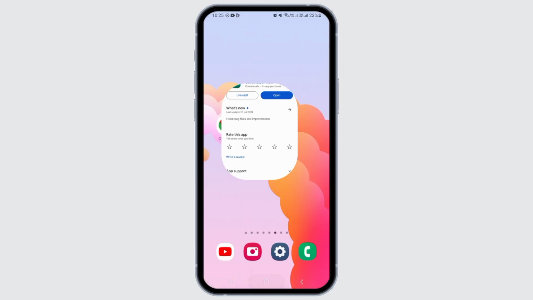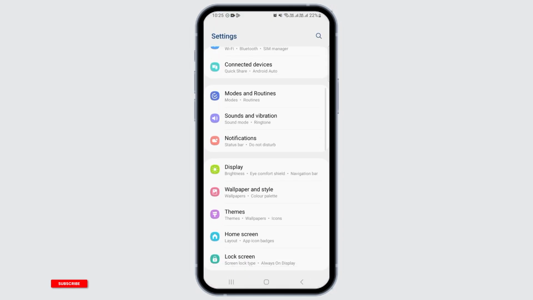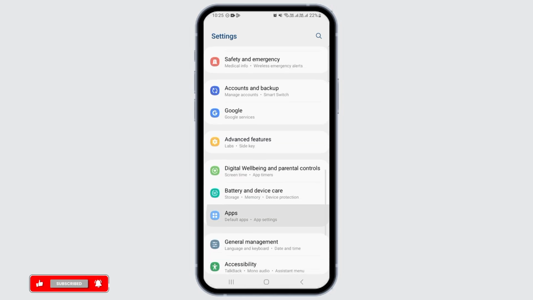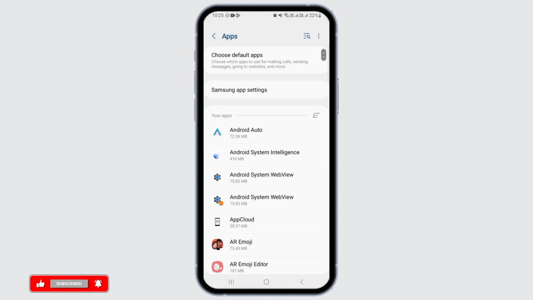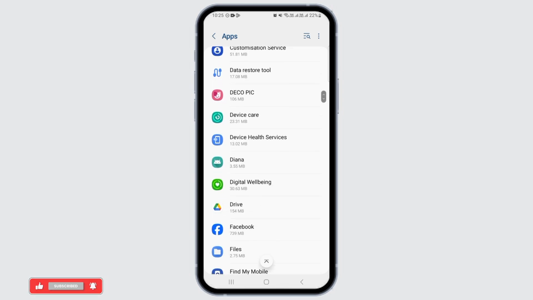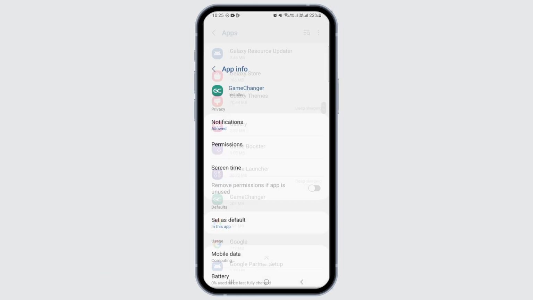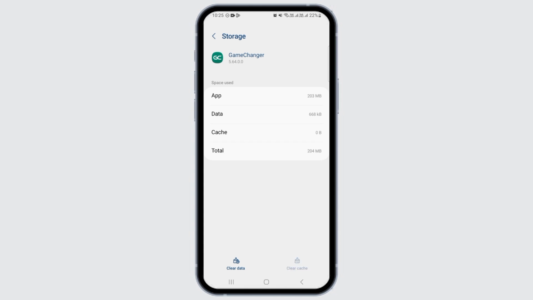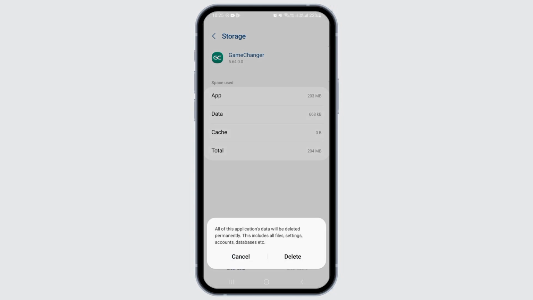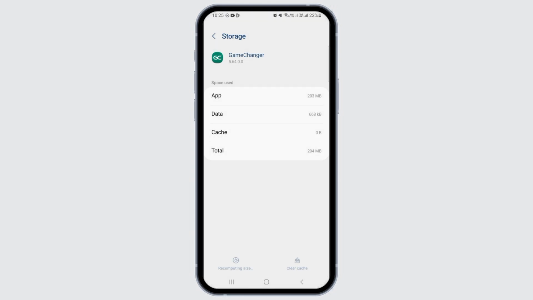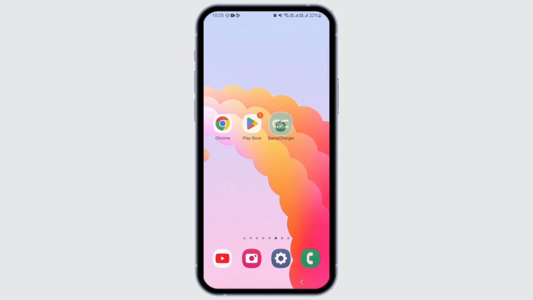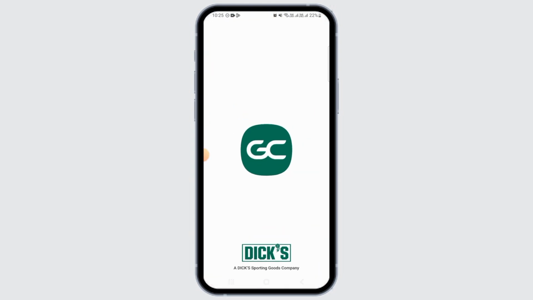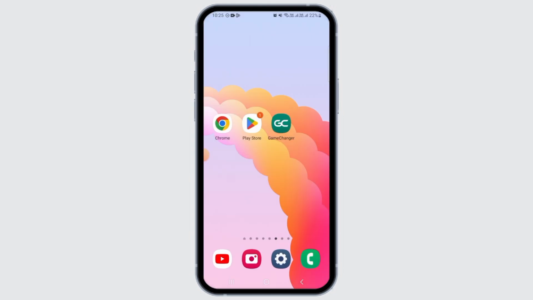However, if it is still not resolved, you want to head over to your settings, then scroll down and tap on the apps option. Now, from the list of all the applications, you want to find GameChanger app. Now tap on the storage option. Here you want to tap on clear cache, then tap on clear data and delete all the application's data. Once that has been deleted, you want to open the application and sign into your account and check if your issue has been fixed. If the GameChanger application is still not working, you want to uninstall the application.